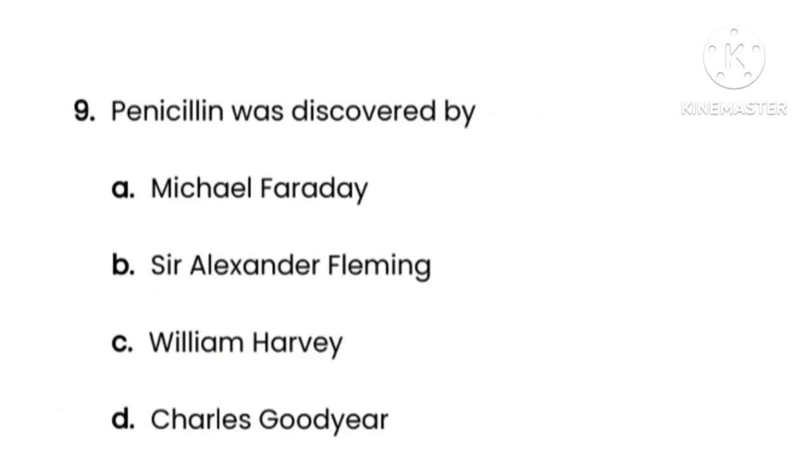Next question number 9. The question is penicillin was discovered by, here options are option A Michael Faraday, option B Sir Alexander Fleming, option C William Harvey, option D Charles Goodyear. So here the correct option is option B, that is Sir Alexander Fleming. He discovered it in the year 1928. So penicillin is the first and most widely used antibiotic agent, and it is derived from Penicillium fungi, which are considered the most important natural source of penicillin.